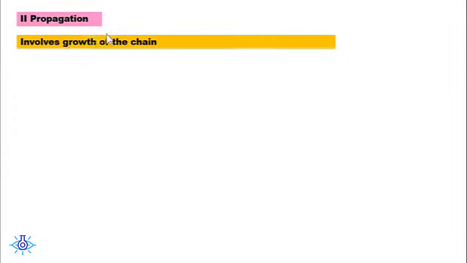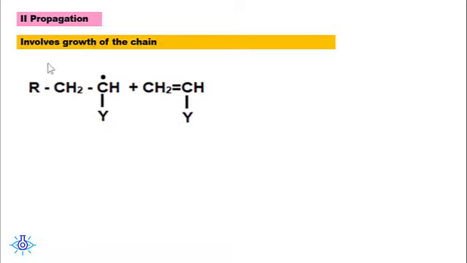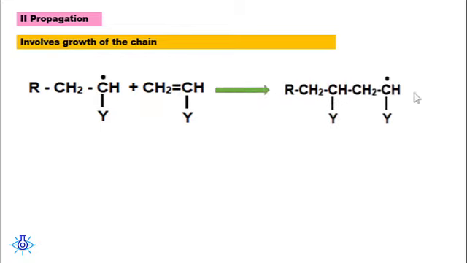The second step is propagation. Propagation involves growth of the chain. Here the chain initiating species reacts with the monomer, forming a longer chain.